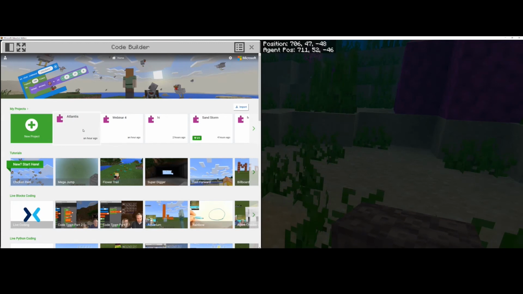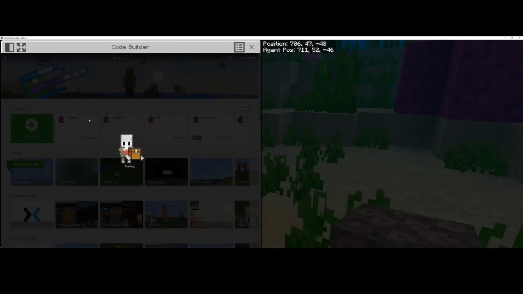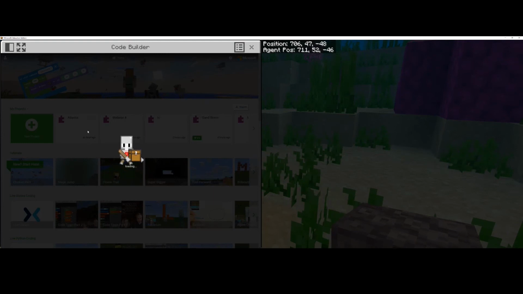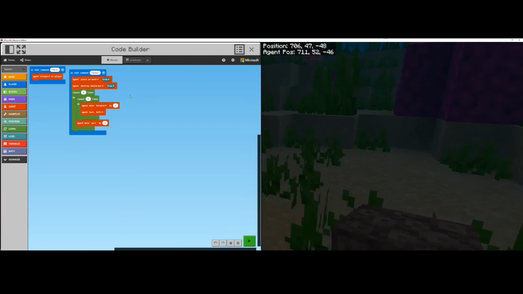So maybe you tried that out and that would have helped you build out your city a lot quicker. But let's click into our code now and have a look at what we did. So we got our agent to move around in a square 5 times. And then through building, we added on the roof.